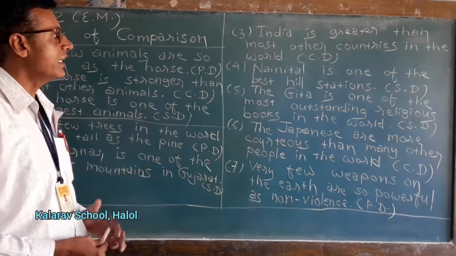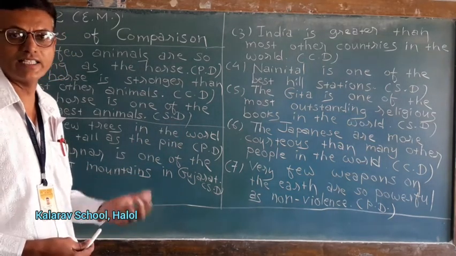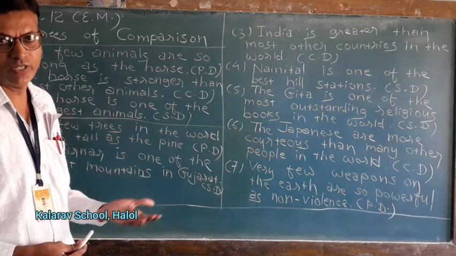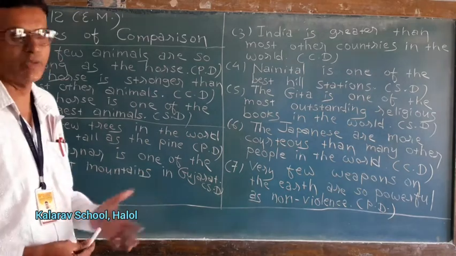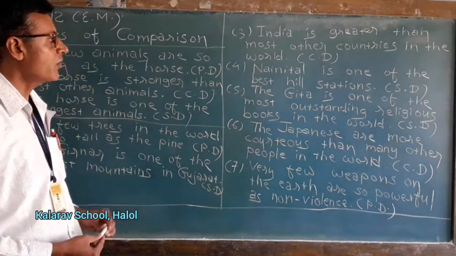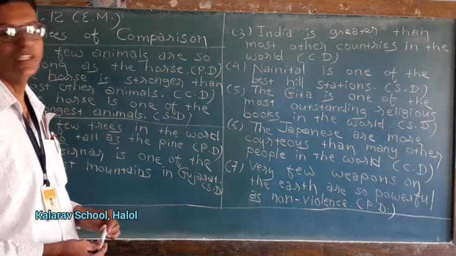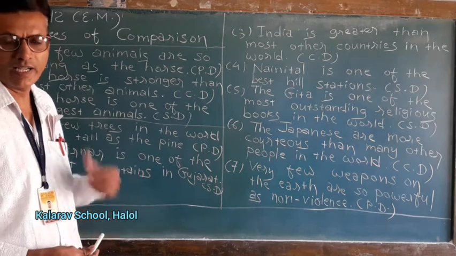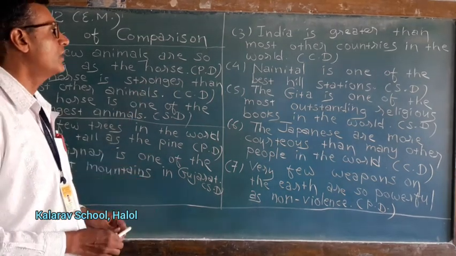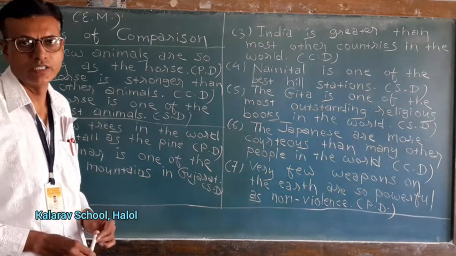Now let us convert into superlative degree. You can write India is the greatest country. This is one way. Another way you can write in this manner. India is one of the greatest countries in the world. I am repeating the answer. India is one of the greatest countries in the world.